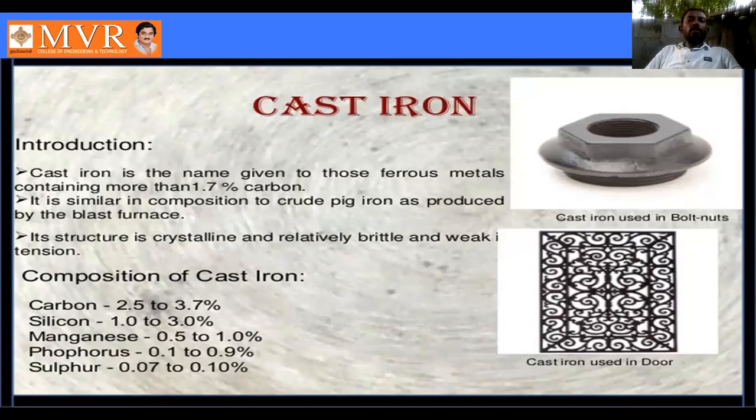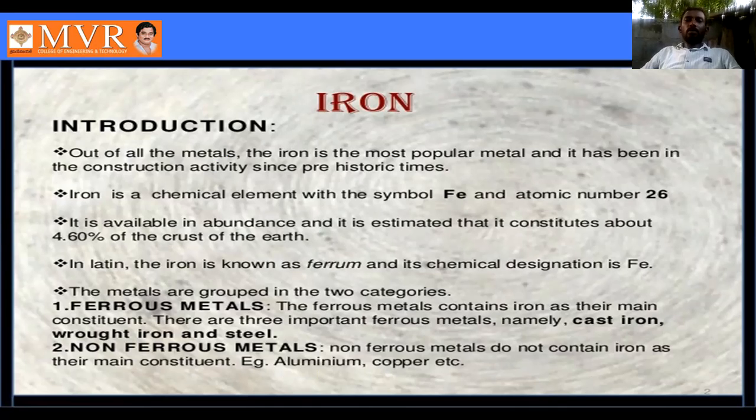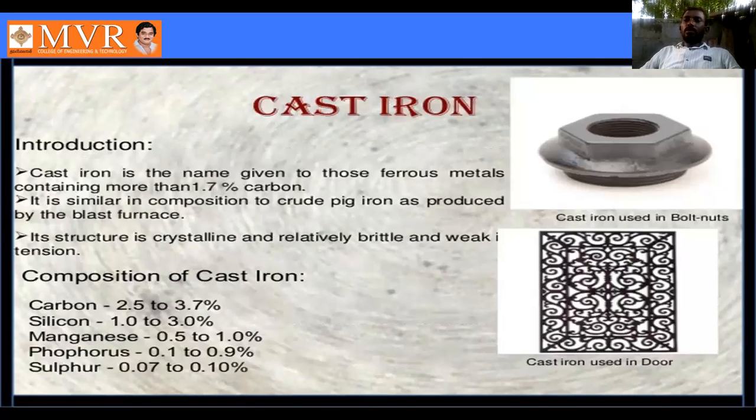Next comes cast iron, an introduction. Cast iron is the name given to those ferrous materials containing more than 1.7 percent carbon. Sorry, it is not 1.7, it is 2 percent. In the iron equilibrium diagram, a carbon content of 2 to 6.67 percent is called cast iron.